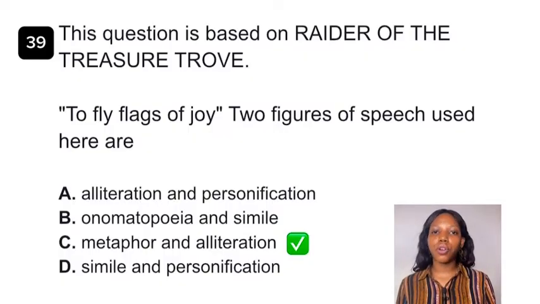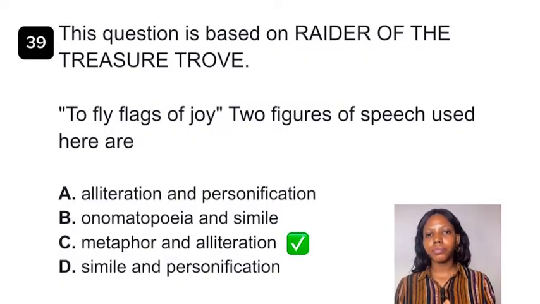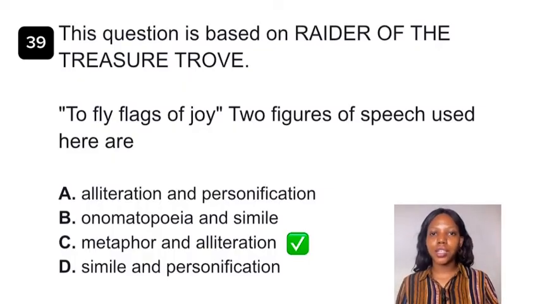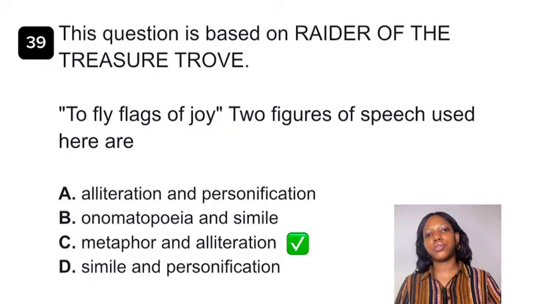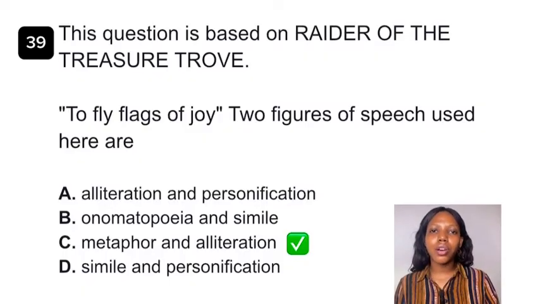Okay, so flags of joy, when you mount a flag, there's this free movement, it flutters freely. Okay, and it is compared with happiness that flows freely also, right? Okay, so there are other examples that use a similar structure. So this is a free tip. Okay, consider this a free tip.